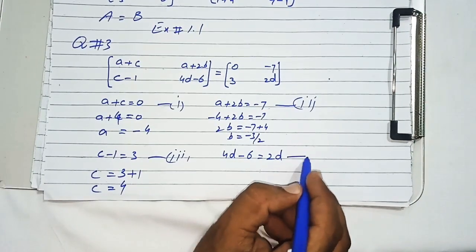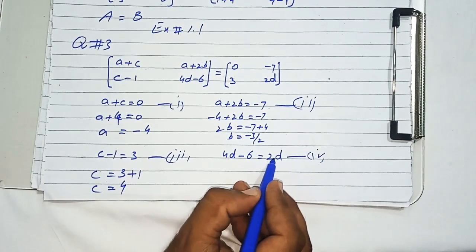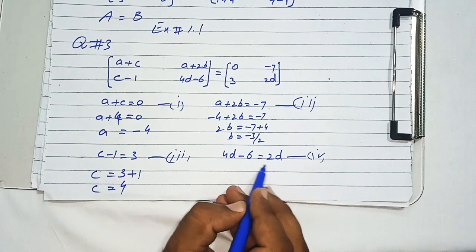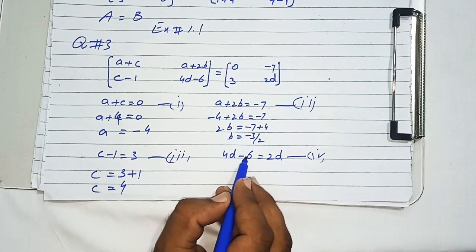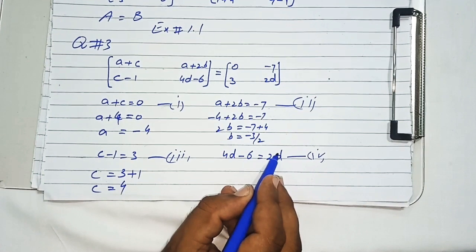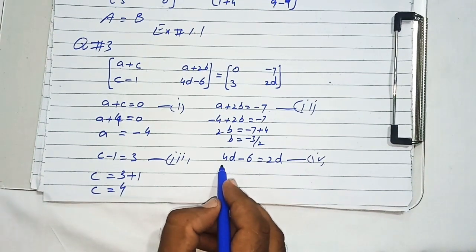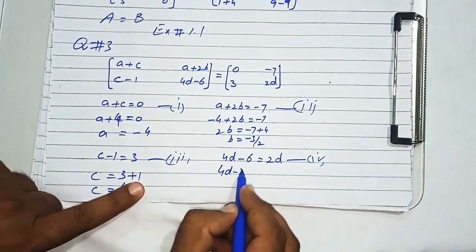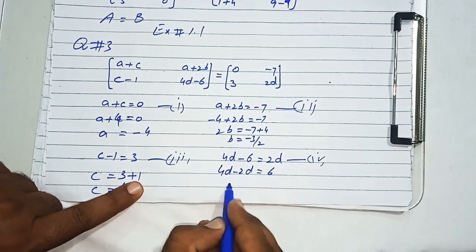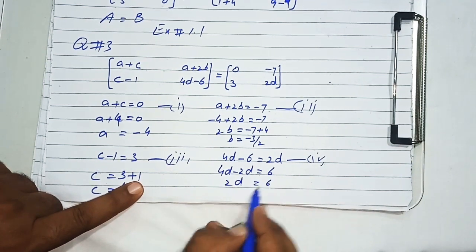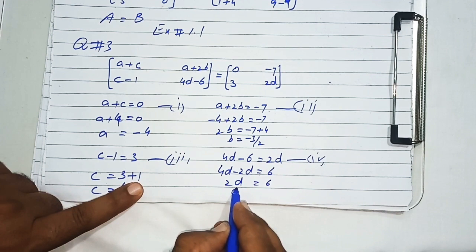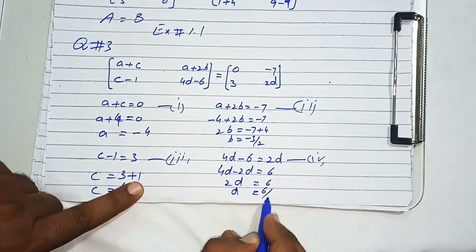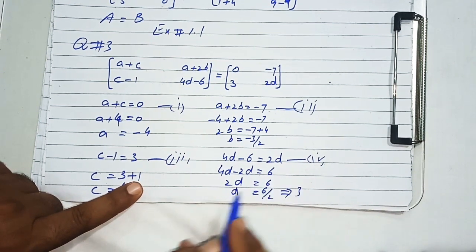And now I will solve equation number 4. Transfer this 2D to the left side to make the like terms on one side, and transfer this -6 to the other side and it will become plus. So I will write 4D minus 2D is equal to 6. 2D is equal to 6, and the value of D will become 6/2, that means 3.